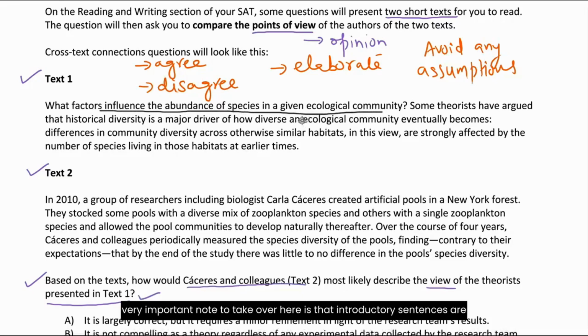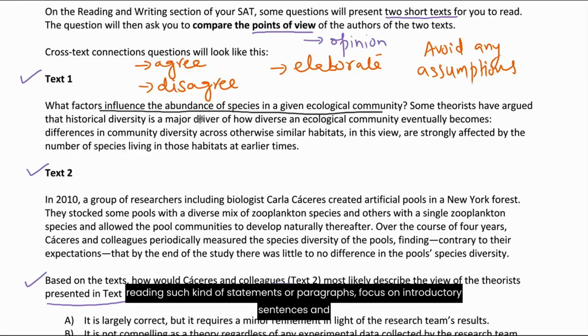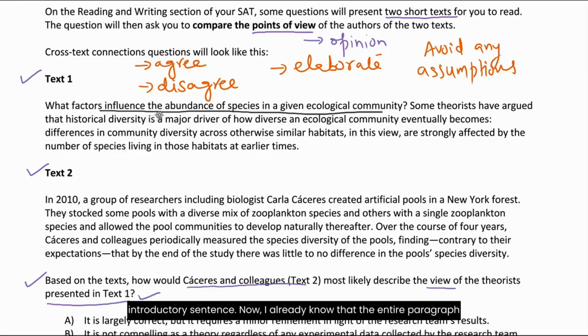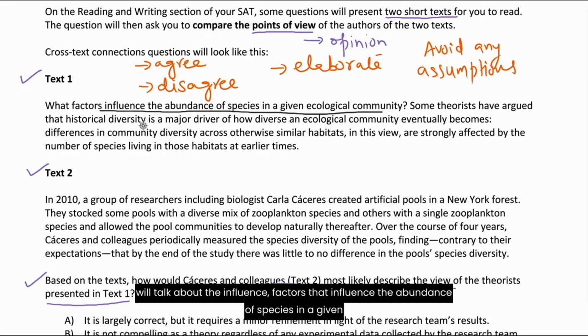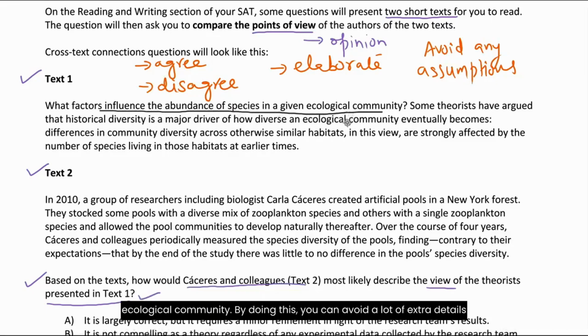Another very important note to take over here is that introductory sentences are extremely important. Another thing that I tell all my students: whenever you are reading such kind of statements or paragraphs, focus on introductory sentences and conclusion statements. A lot of times, good authors will give you the thesis statement in the introductory sentence. Now, I already know that the entire paragraph will talk about the factors that influence the abundance of species in a given ecological community. By doing this, you can avoid a lot of extra details and you know exactly where to focus on. Now, let's continue.